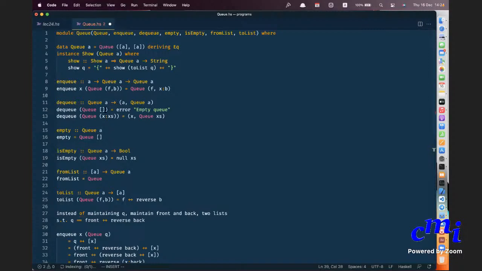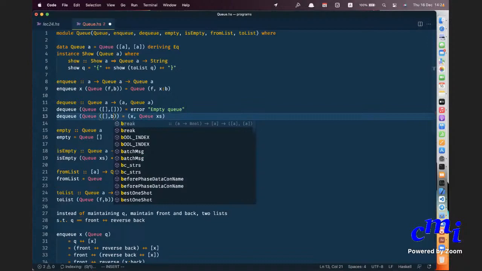So this is the thing that you want, right? So one possibility is that your queue has a pair of empty lists. In which case you will say error, empty queue. Another possibility is that the first part is the empty queue and the second thing is something else, a non-empty queue.